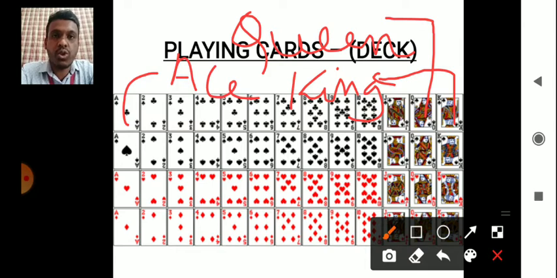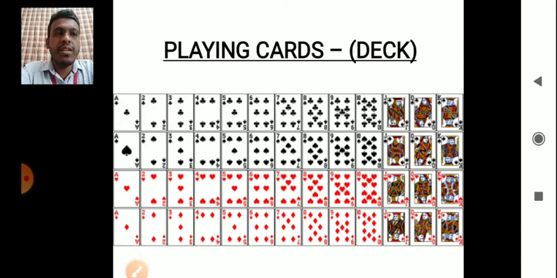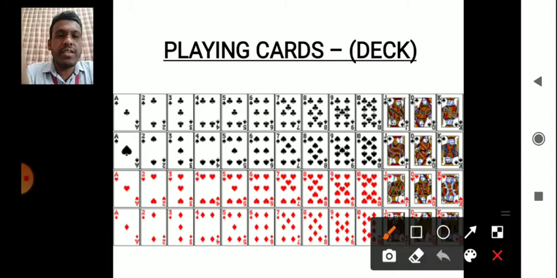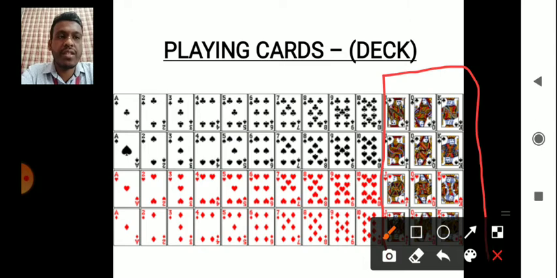You should not count jokers or any other additional cards. Only these are the set of playing cards. So the total number of playing cards are 52. 13 in each set. 13 multiplied by 4 equal to 52. Now when it comes to face cards, as I've said, okay, sorry. When it comes to face cards, okay, these are the face cards where you can find face of human figures. Okay, how many face cards you have then?